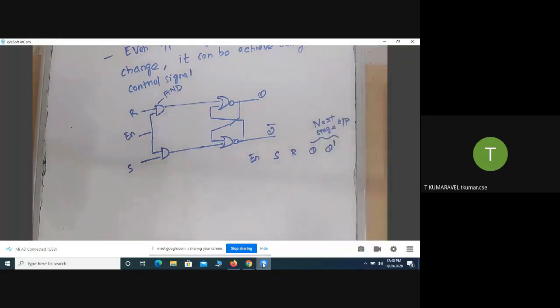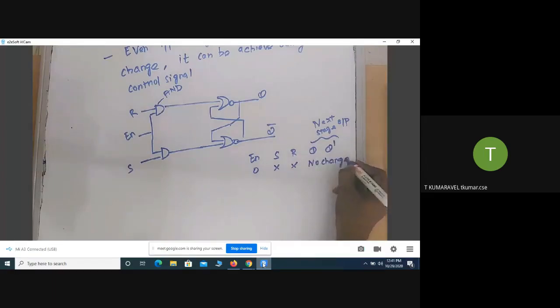Suppose, for example, the control input is 0. Suppose I'm a user and I'm not providing any control input to this circuit. Whatever the previous stage, whatever the input combination, XX in the sense, whatever the input combination, the previous stage output is retained.